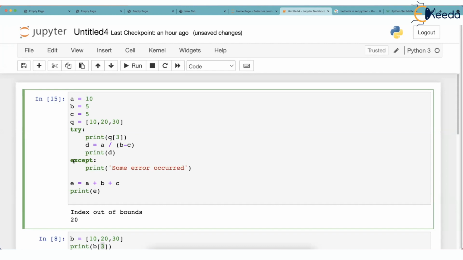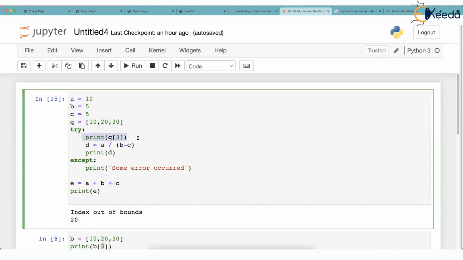Now this except is capable of catching any type of object, any type of exception object. So you don't have to particularly write except zero division, except index error. Whatever type of error, this except will be able to catch. So this line is wrong in the try. Which type of error is this?